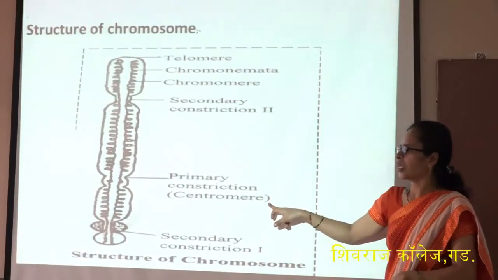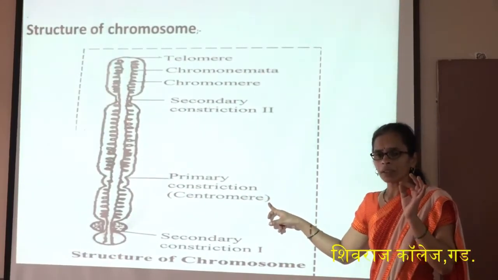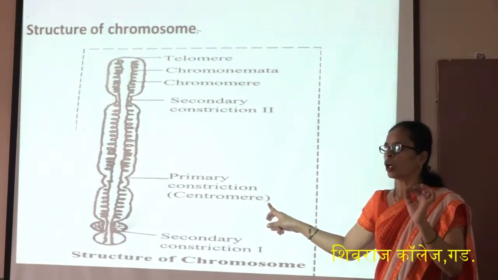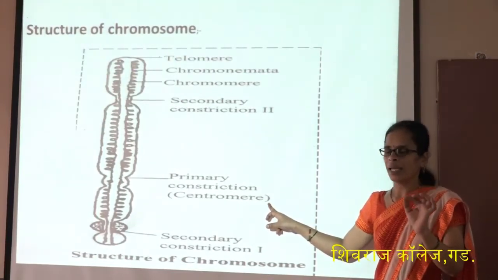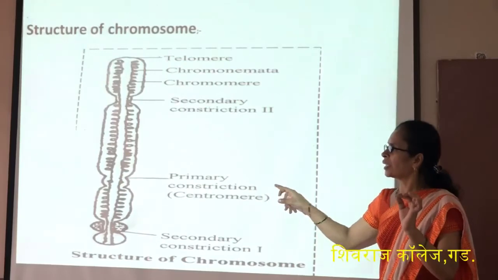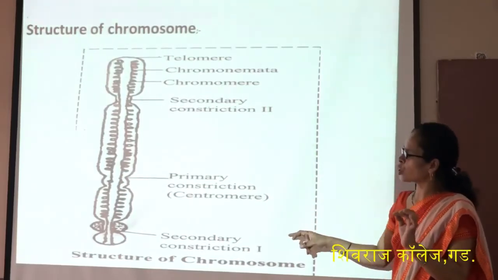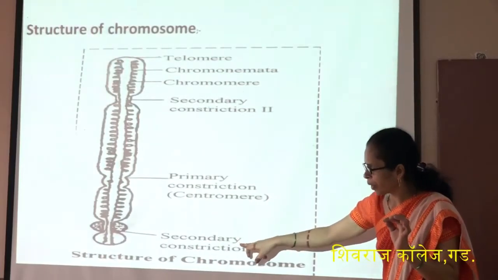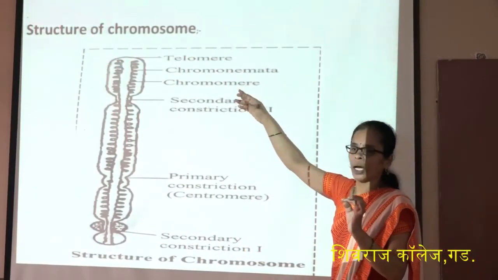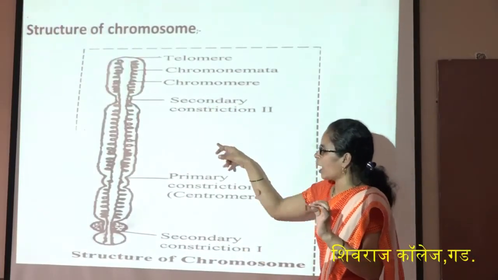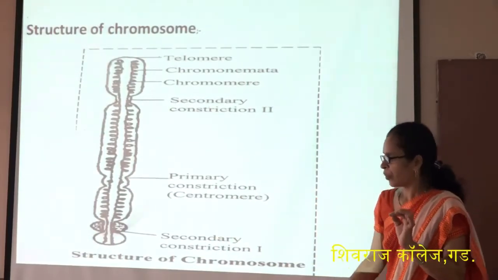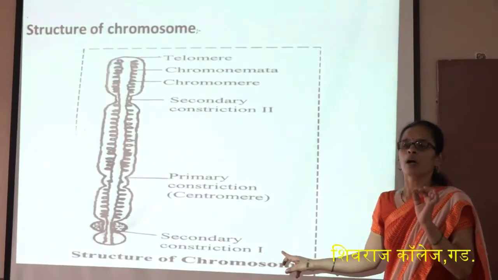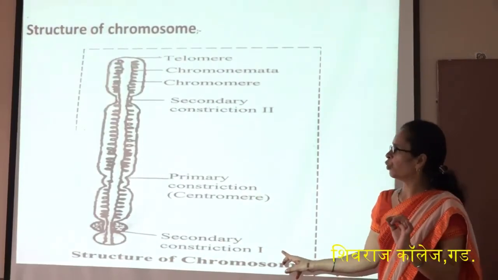This centromere is a site where the spindle fibers are attached to the chromosome during cell division. Next, the chromosomes also show a constriction at the base, called the secondary constriction. This constriction is the site for the formation of the nucleolus.